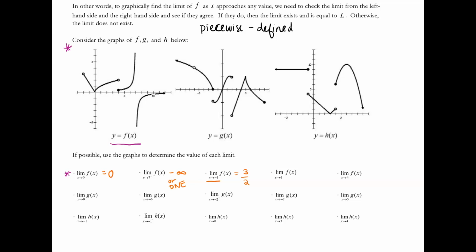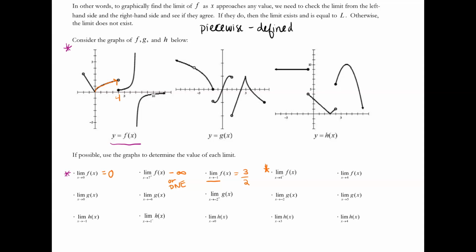All right, the next one, the limit of f as x approaches positive 4 from the left. So on my number line, here is where my positive 4 would be. Nope, that's not where 4 would be. That would be 3. Sorry, here's where 4 would be. This is the first one that I think we might really need to pause and think about. As we are coming from the left, so from this direction, again, we've got to get it in our head that the limit is where the function is headed, not necessarily where it exists.